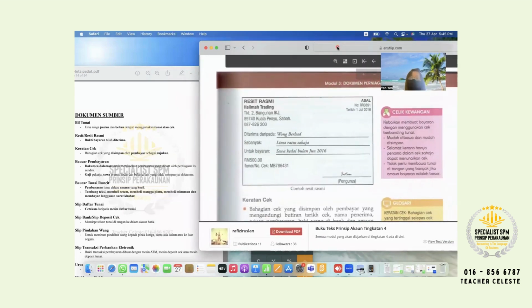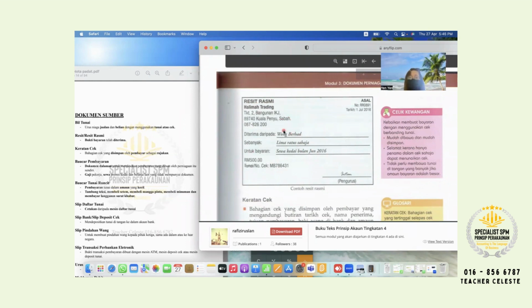Previously, but nowadays you all like online transfer, correct or not? Previously, maybe when you were in primary school or kindergarten, you were not familiar with online transfer. So you pay cash to the teacher or somebody, and they will issue receipt rasmi to you to prove you already made payment. So this one is contoh receipt.